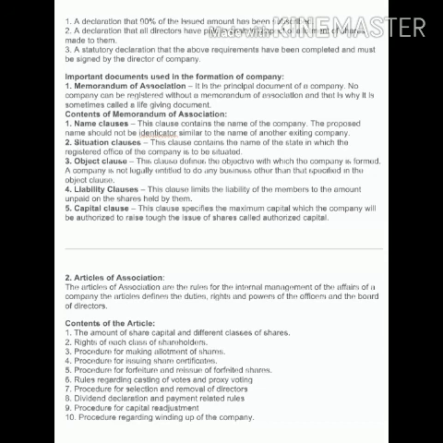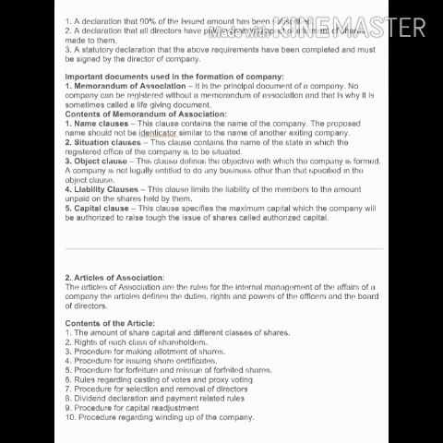Second, situation clause. This clause contains the name of the state in which the registered office of the company is to be situated. Means कि company कहाँ situate हो रही है, इसलिए situation clause है इसका नाम. Third, object clause. So this clause defines the objective with which the company is formed. किसके लिए कंपनी फॉर्म हुई है, क्या ऑब्जेक्टिव है कंपनी का.